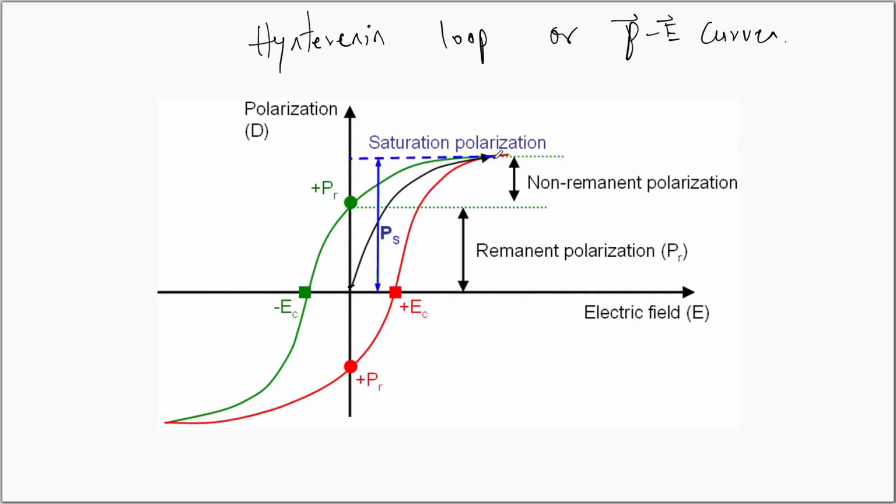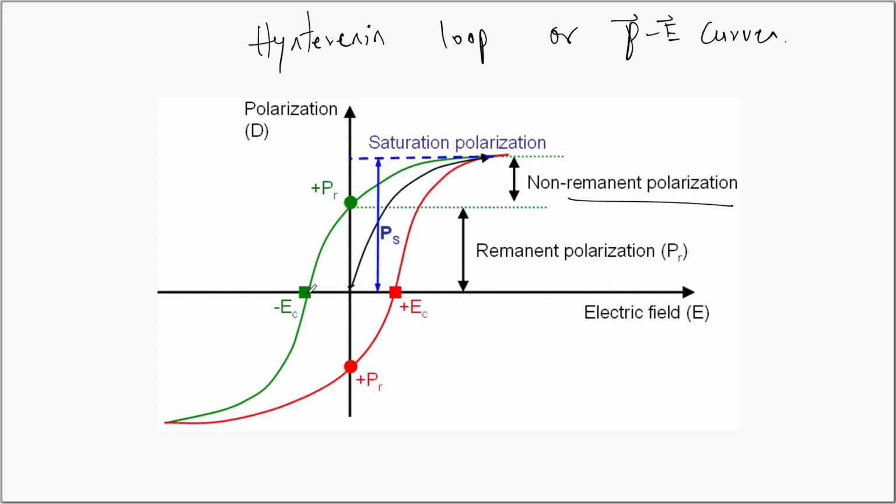After attaining the saturation polarization, if one reduces the electric field intensity, the polarization doesn't follow the path that it followed while increasing the electric field intensity. Rather, it chooses to follow a new path. Along this green line, it decreases slowly and reaches a point here. One interesting point one can notice is, even when the electric field intensity is 0, you have a large polarization in the ferroelectric material. This polarization is called the remnant polarization. After reaching 0, if you reverse the field direction and increase in the negative direction, then you see that the polarization decreases and reaches 0.